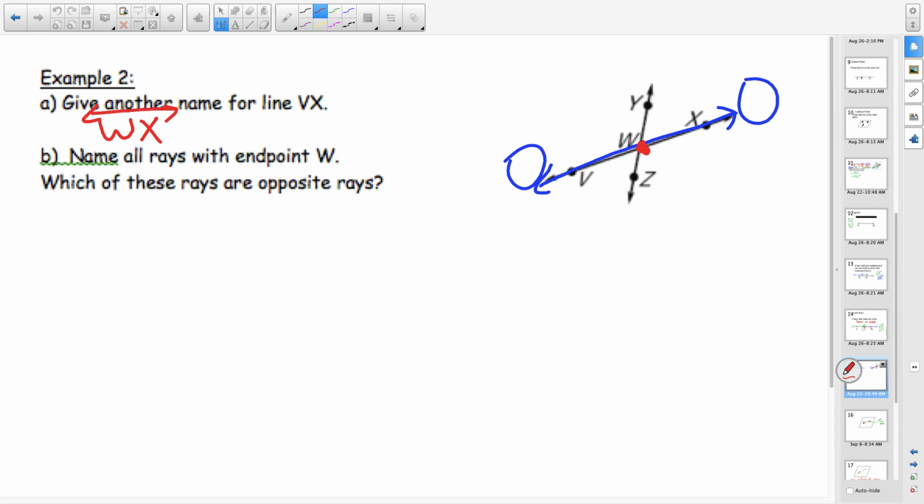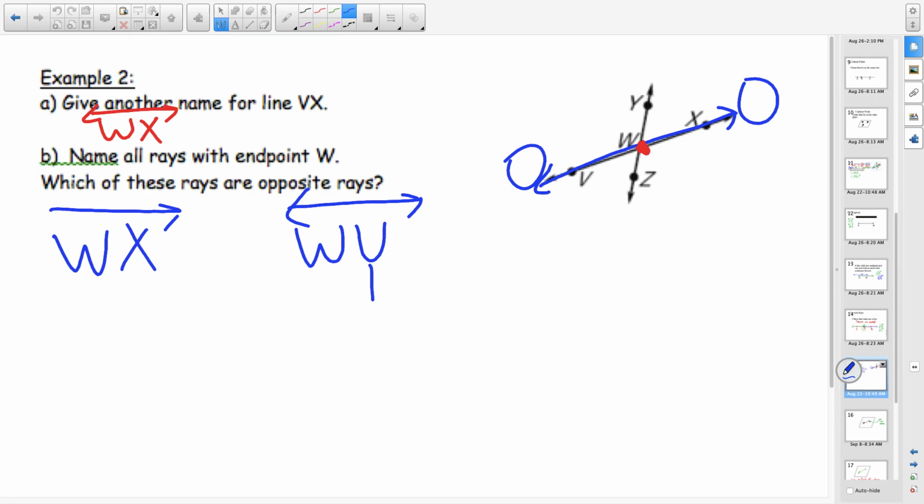For B, it says name all rays with an endpoint of W. So we start at W, and we talk about the directions we can go. We can do WX. We could do WY. We can do WV. We could do WZ.